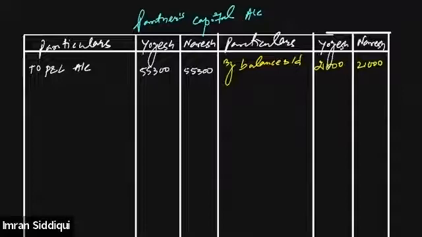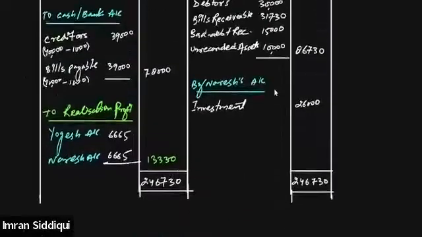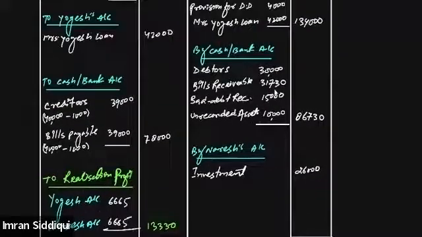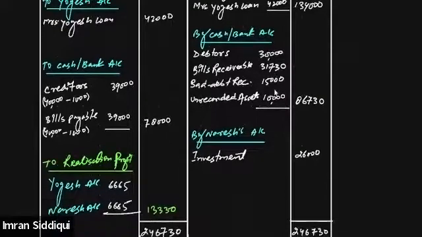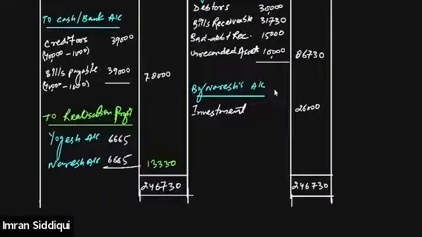Yes, sir. Okay, now we'll go to the realization account and find out the name. Wherever the name of the partners is written, that amount needs to be transferred to the partner's capital account. As you can see, in the realization account, the first thing on the credit side is the profits of the realization account.